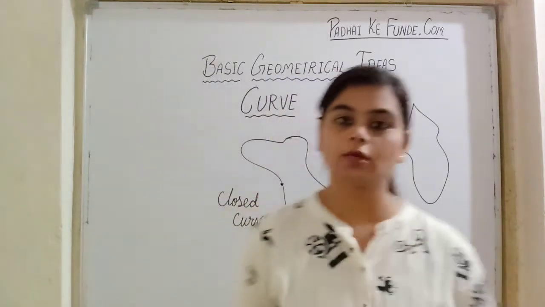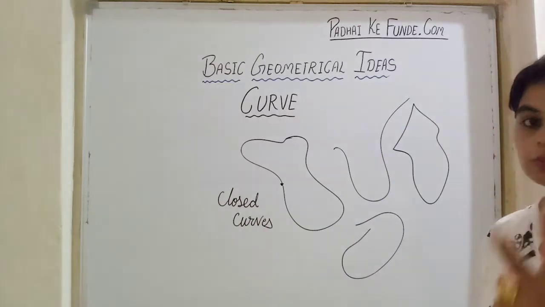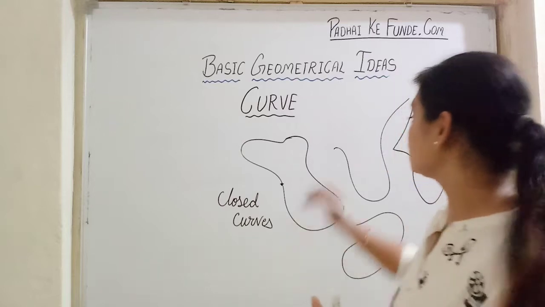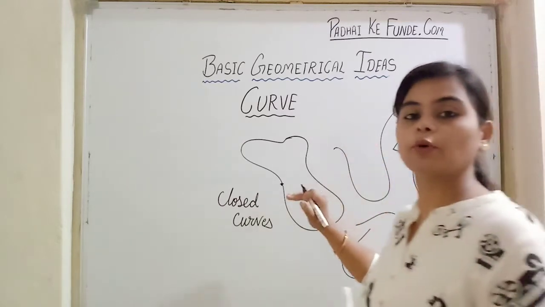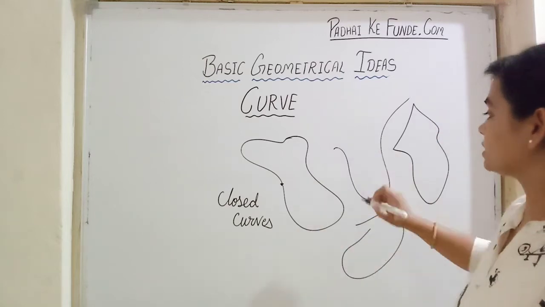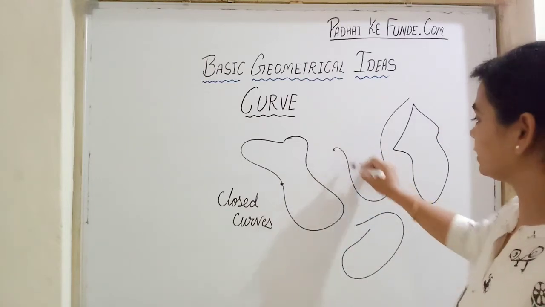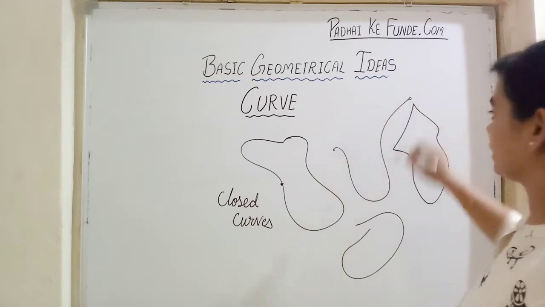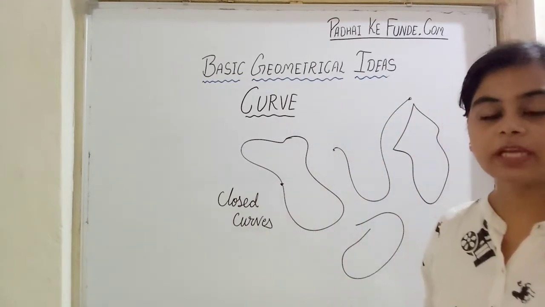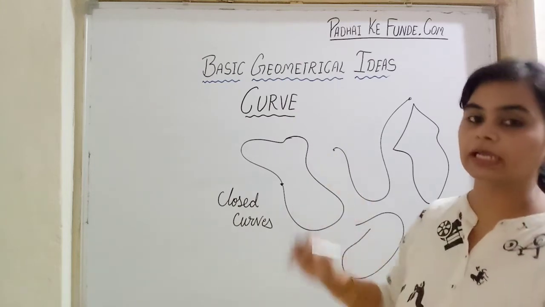And on the other hand, if we have two points, one starting and one ending, it means a curve in which the starting point and the ending point are different, same point नहीं है. हम इस कर्व को लें, इसको हम यहाँ से स्टार्ट कर रहे हैं तो ये फिनिश हो रहा है यहाँ, या यहाँ से स्टार्ट कर रहे हैं तो ये फिनिश हो रहा है यहाँ. That means they have different starting and ending points.